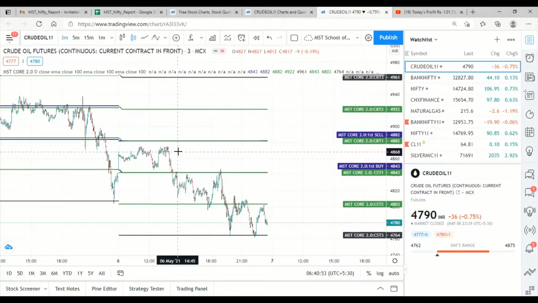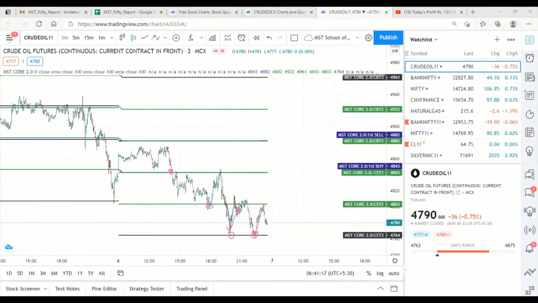The risk is another 7 points. If you have taken that extra risk, then see, first target done, second target done, and the third target is exactly done. So 64 is the target and the low made was 64. And then one more time, target 64 activated and target done.